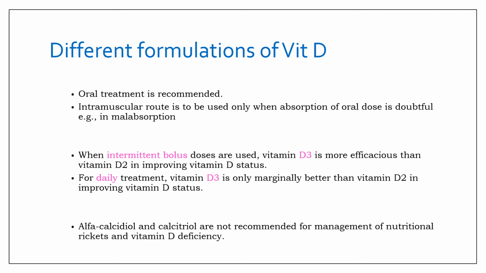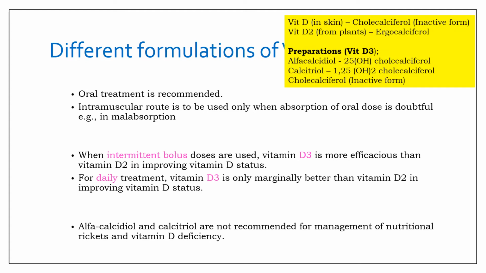So, if you are confused between different terms, let us revise. Vitamin D3, which is formed in the skin, is referred to as cholecalciferol, and it is the inactive form. Vitamin D2 is that which is obtained from plants. It is referred to as ergocalciferol. And the preparations of vitamin D mainly comprise alpha calcidiol, which is 25 hydroxycholecalciferol, calcitriol, which is 1,25 dihydroxycholecalciferol, and cholecalciferol, which is the inactive form which we have seen earlier in the skin.